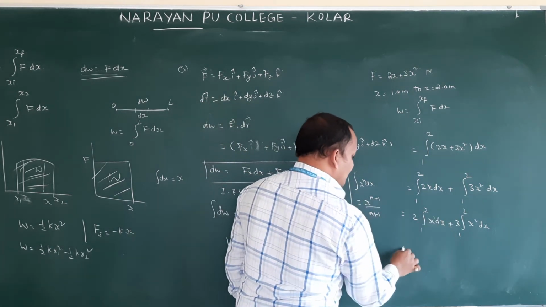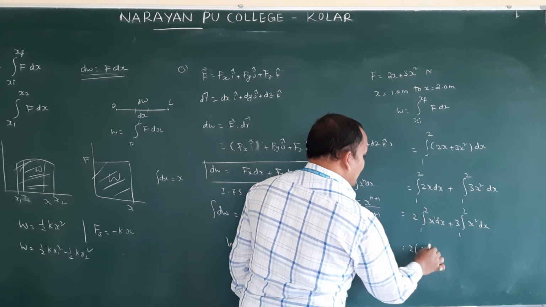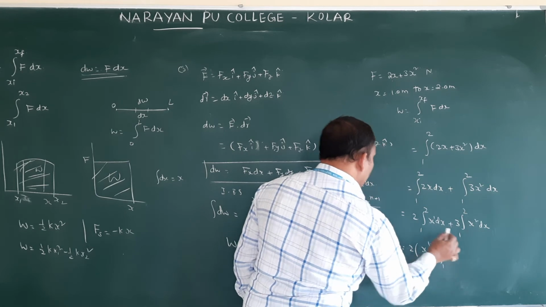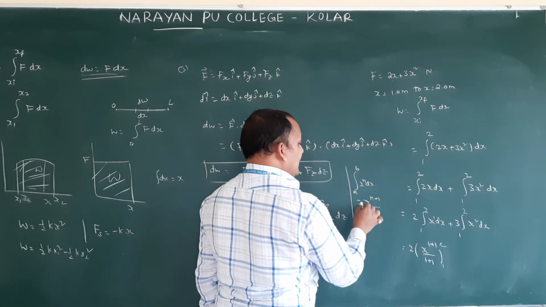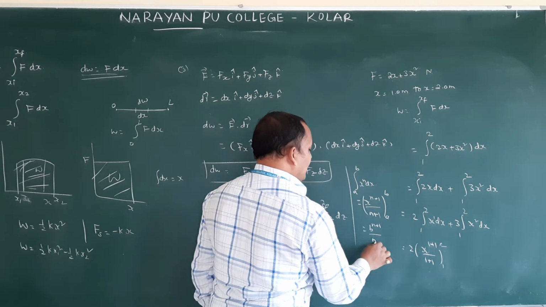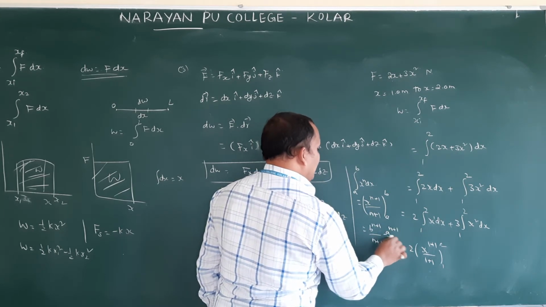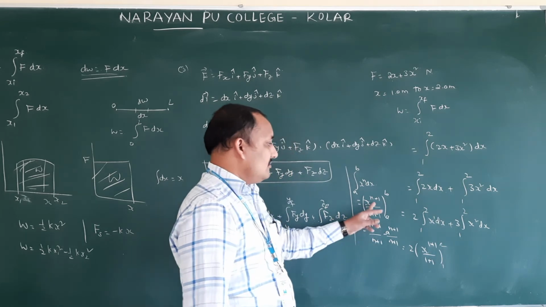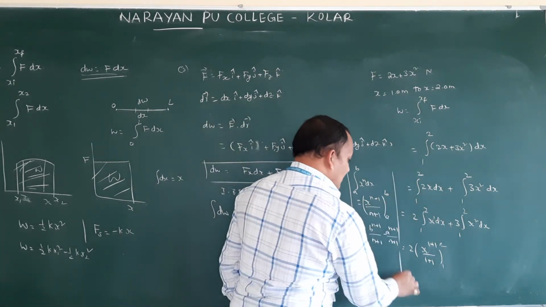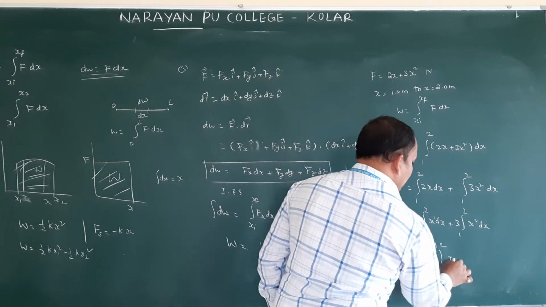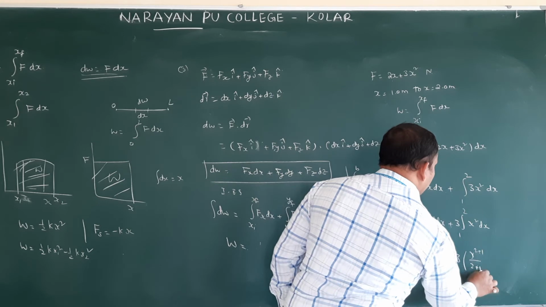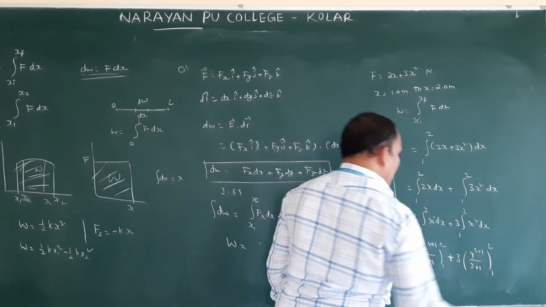So apply this formula. In place of n how much? 1. 2 into x power 1 plus 1 by 1 plus 1, between the limits 1 to 2. If it is a to b, between the limits a to b, it is b power n plus 1 by n plus 1 minus a power n plus 1 by n plus 1. So first we have to substitute b, next we have to substitute a. That is the equation, so we are going to apply it here. Plus 3 into x power 2 plus 1 by 2 plus 1, between the limits 1 to 2.